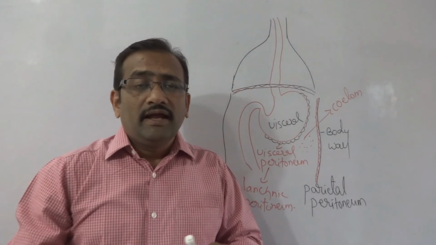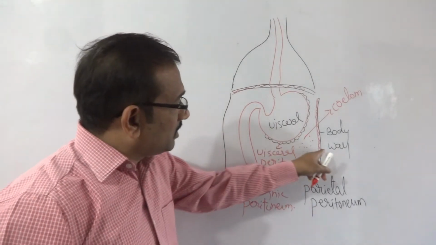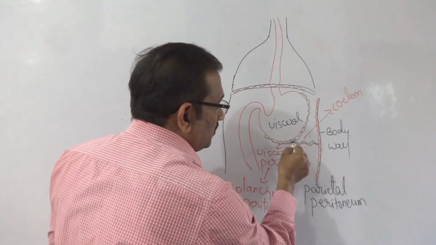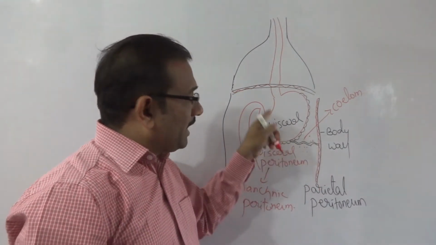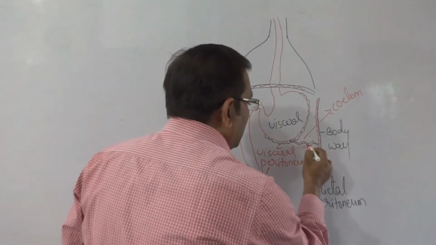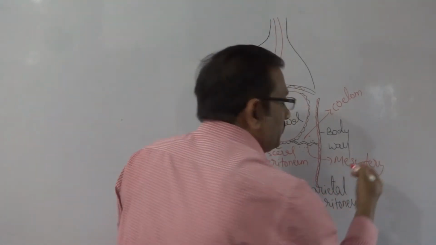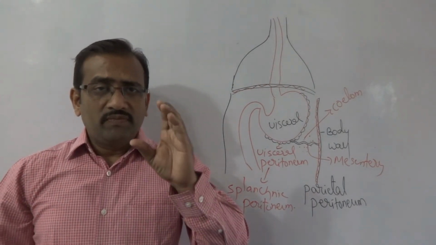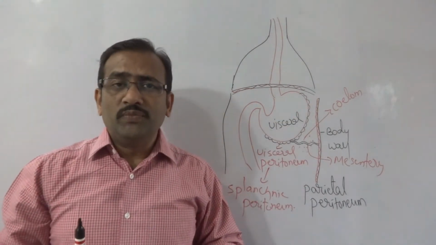There is a double layered connection between the organs and the body wall. There is a double layer connection between the body wall and the visceral organs, that is called mesentery. What is mesentery? A double layered connection between the visceral organs and the body wall. That connection is called mesentery.